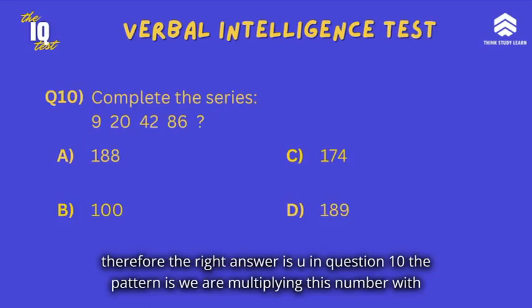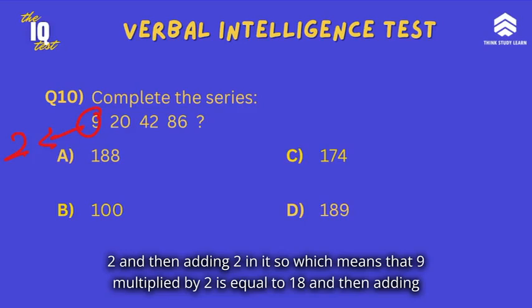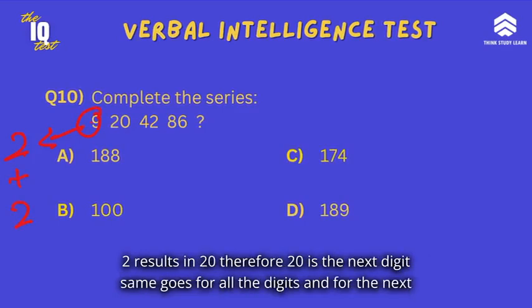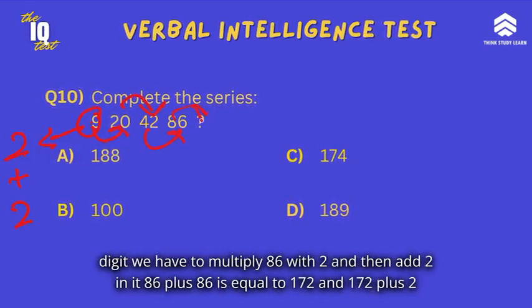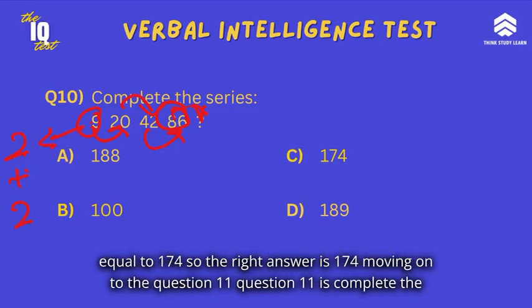In question 10, the pattern is we are multiplying this number with 2 and then adding 2 in it. So which means that 9 multiplied by 2 is equal to 18, and then adding 2 results in 20. Therefore 20 is the next digit. Same goes for all the digits, and for the next digit we have to multiply 86 with 2 and then add 2 in it. 86 plus 86 is equal to 172, and 172 plus 2 equal to 174. So the right answer is 174.